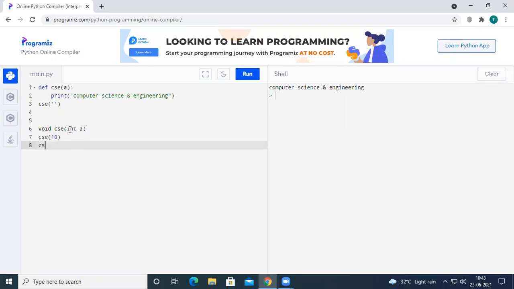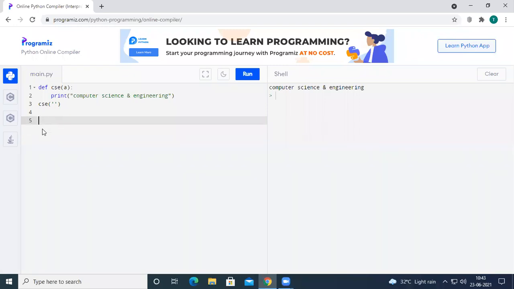If you pass 10.50, which is a floating point number, it will not execute this method because the parameter is an integer. Only when people pass an integer value along with the method name will this method be executed. But the case is different in Python.